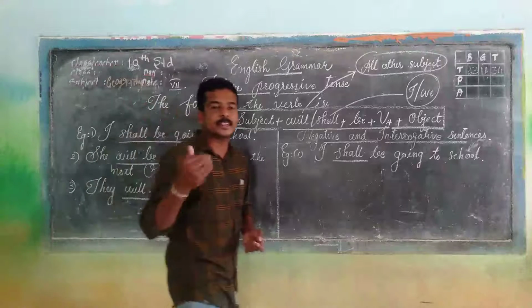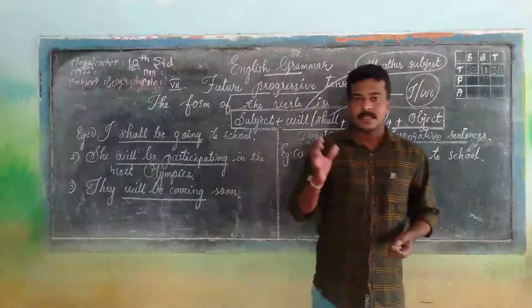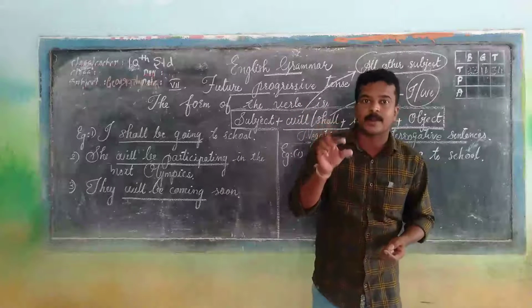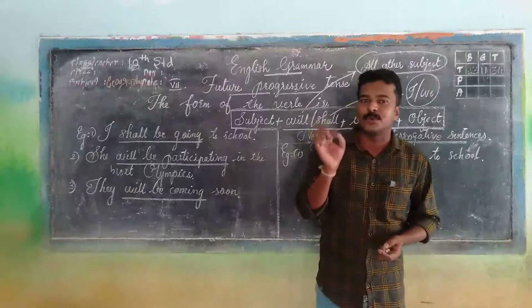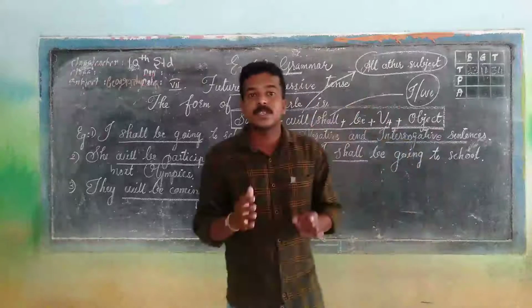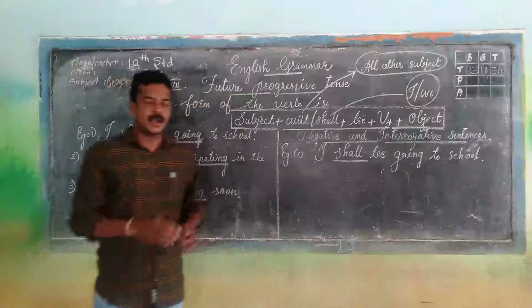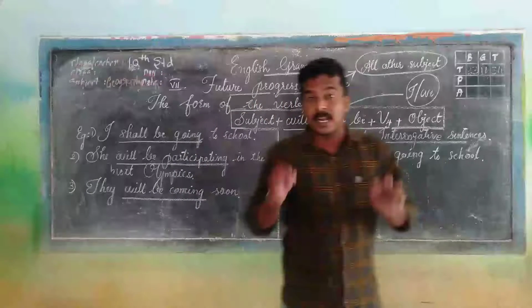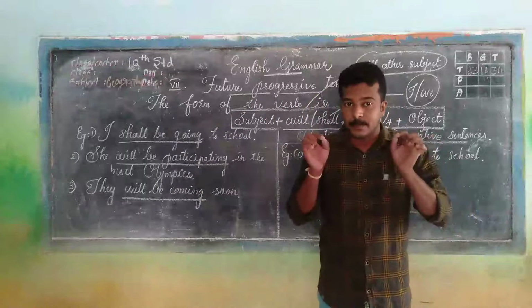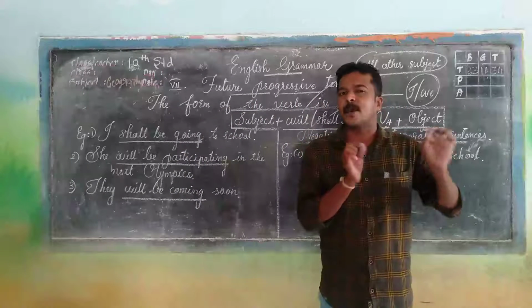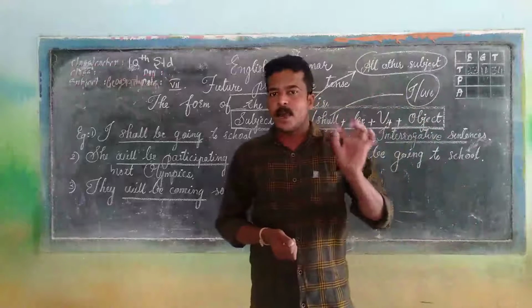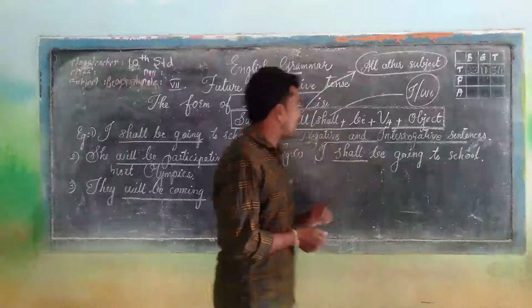In order to express an action that will be going on or that will be in progress at a certain point in the future, we use future progressive tense. I repeat, in order to express an action that will be going on or in progress at a certain point in the future, we use future progressive tense. Hope you understand.